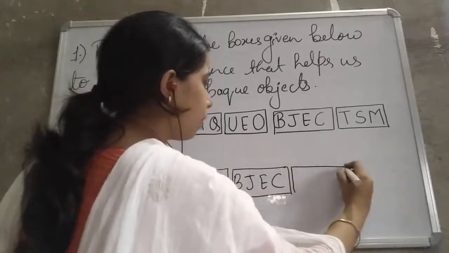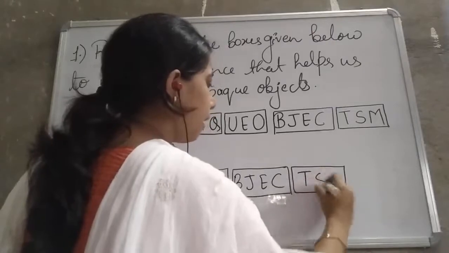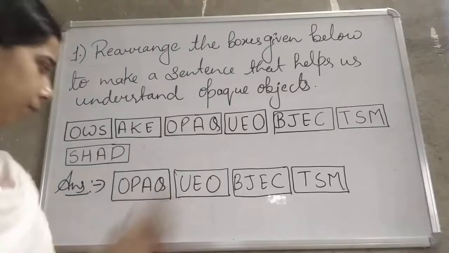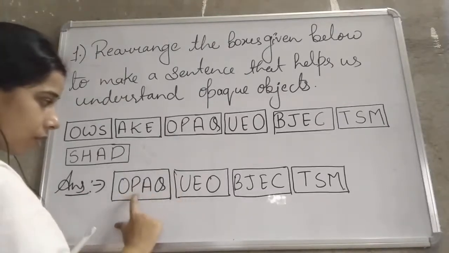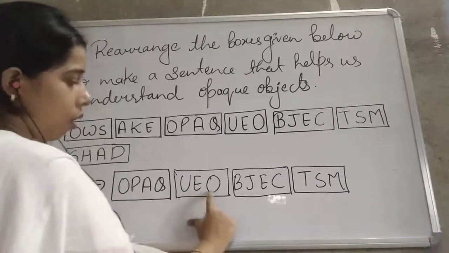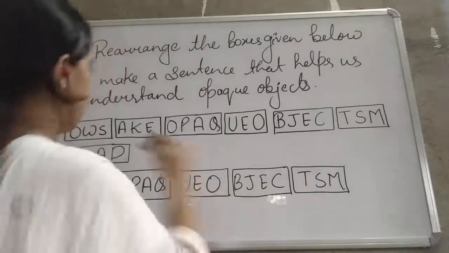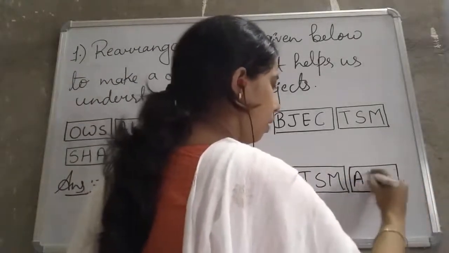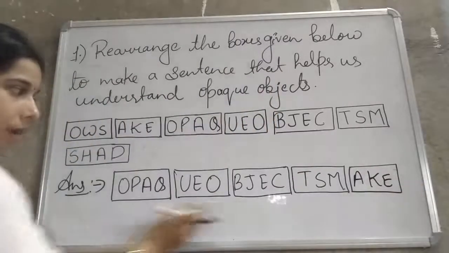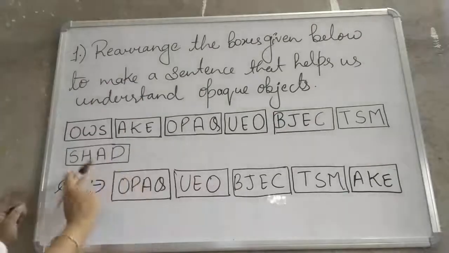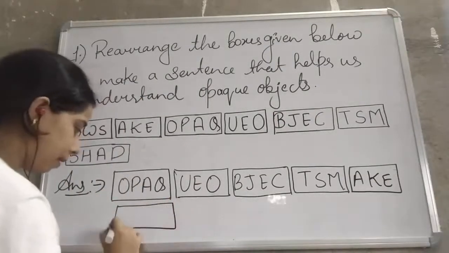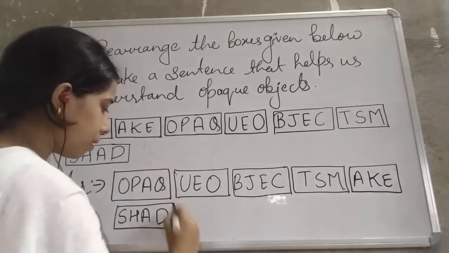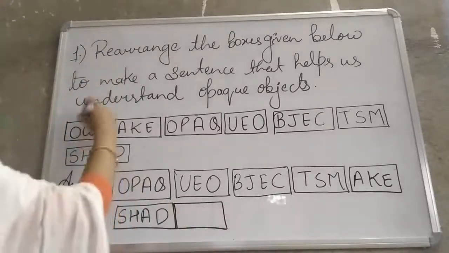And then another, that is TSM. So you see here students, if you join it together you will find it is this opaque object. Now we will take this AKE. So opaque objects make. Now one is left, that is SHAD. Another box is there, the last box, that is OWS.